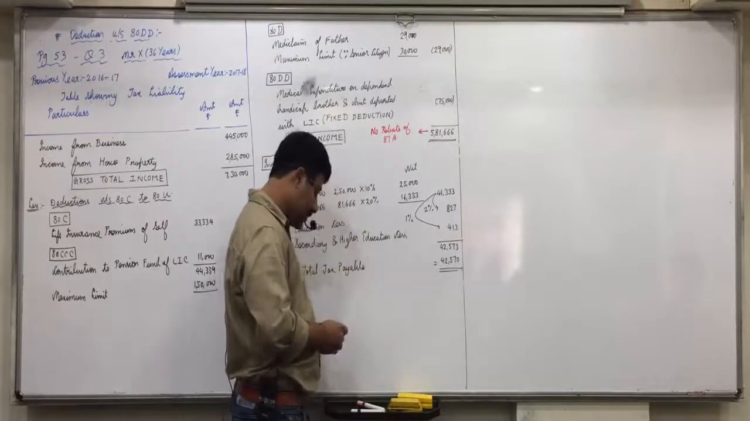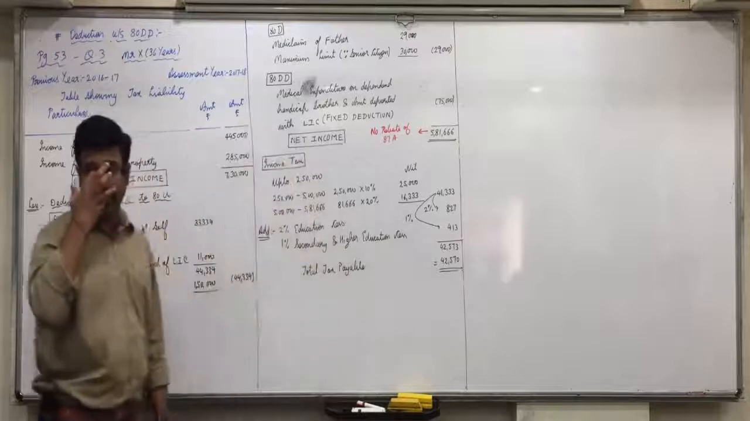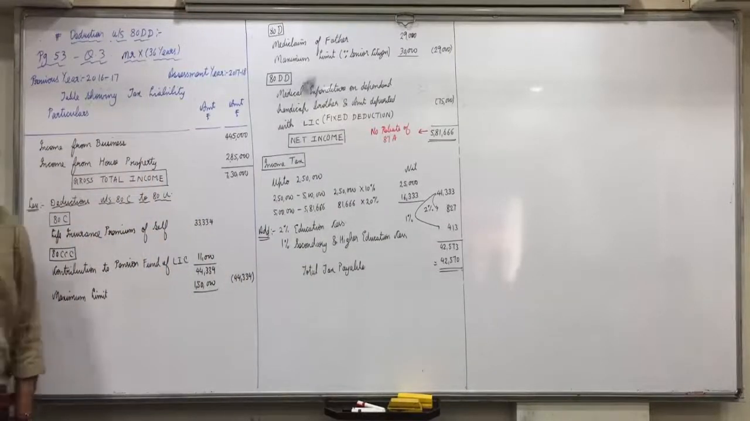So is everyone clear with this deduction of 80DD? Any confusion in this? Are all clear with it?